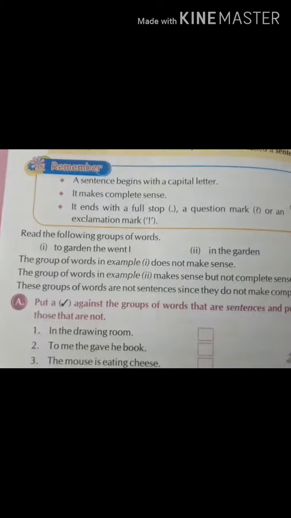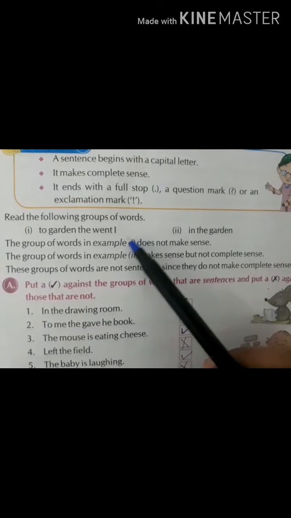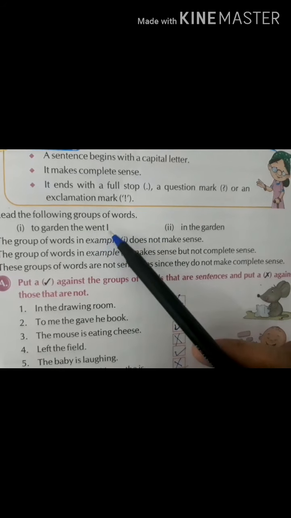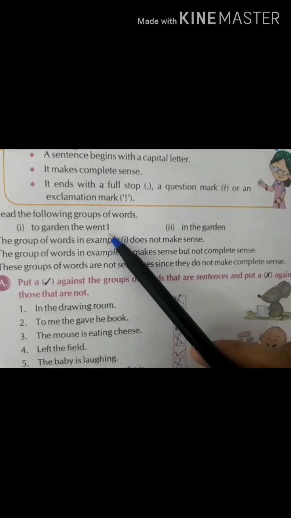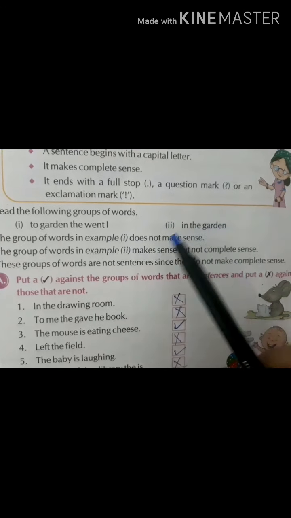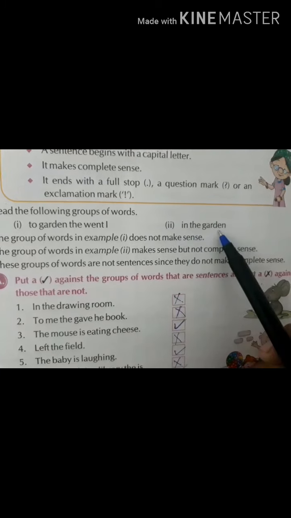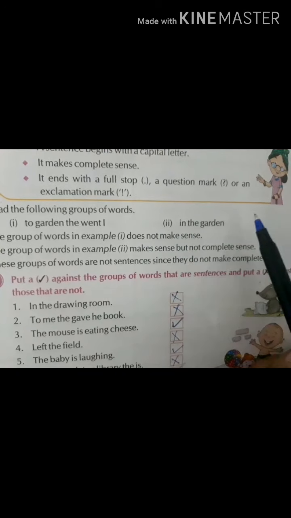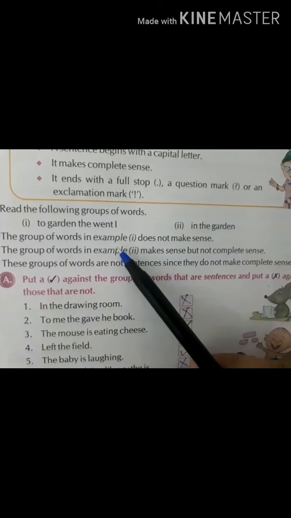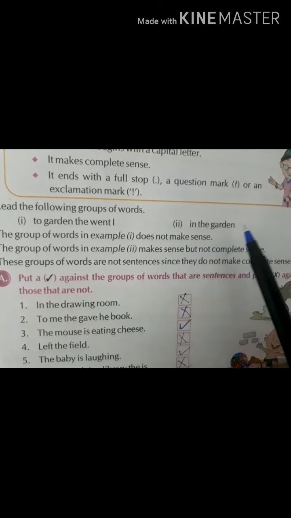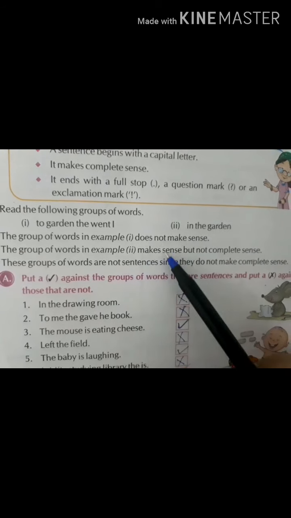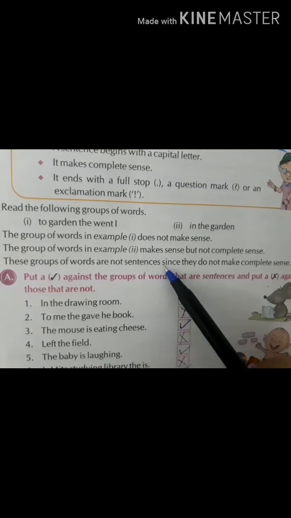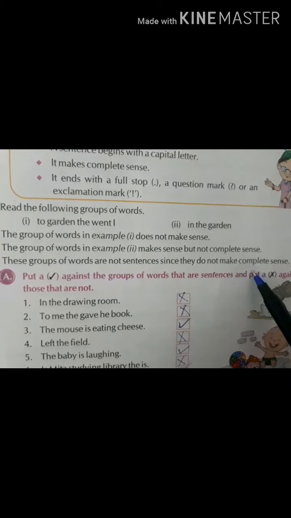Then in the first sentence, to garden the went I, no, it does not make sense. It is not complete. And the second one, in the garden. Both are incomplete sentences because they do not make sense. The group of words in example 1 does not make sense. The group of words in example 2 makes sense but not complete sense. These groups of words are not sentences since they do not make complete sense.